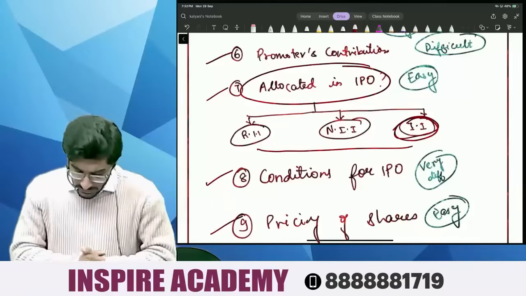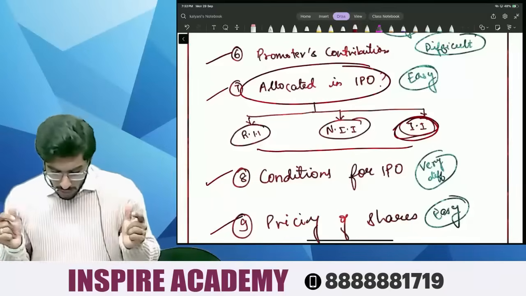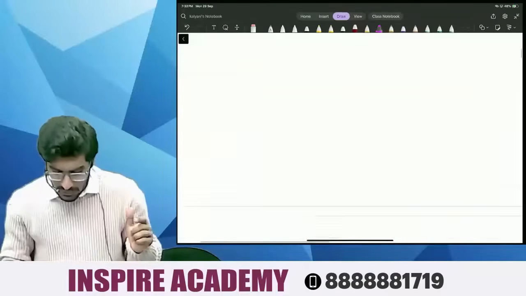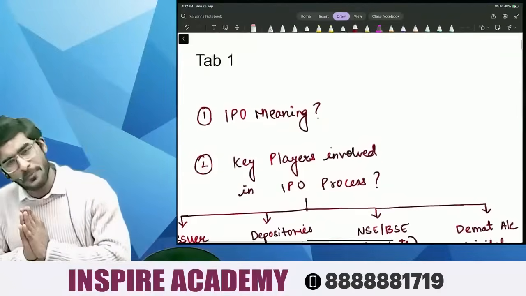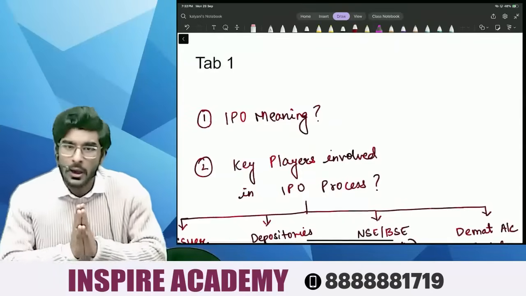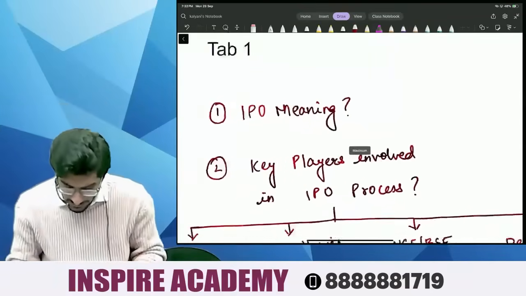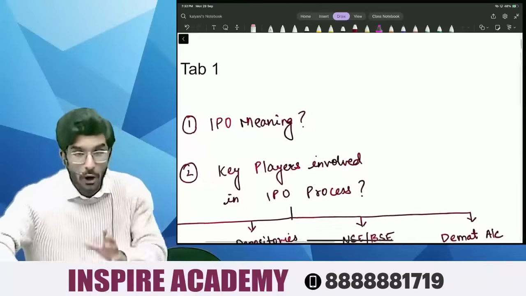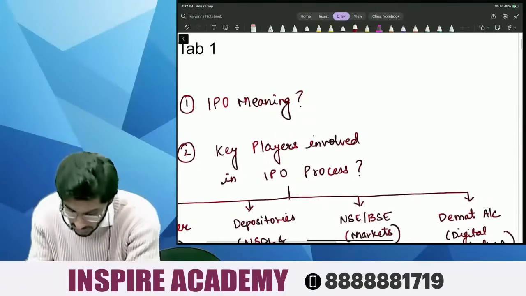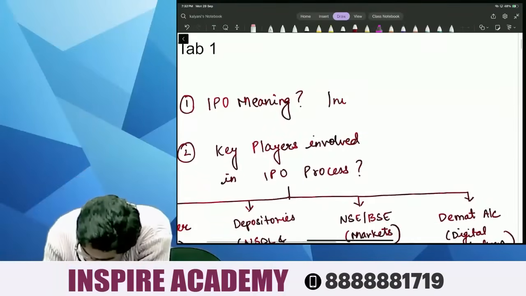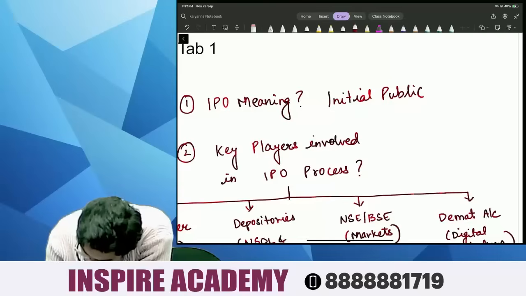Chalo, now. Before we begin with understanding the rules and regulations, first we are going to understand the meaning of IPO. What is the meaning of IPO? Okay, people, we all know the full form of IPO. IPO's full form is Initial Public Offer.